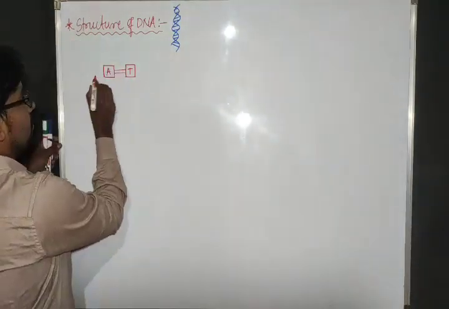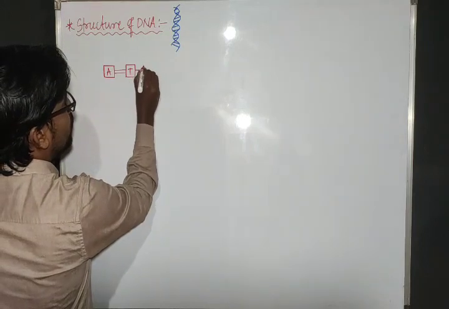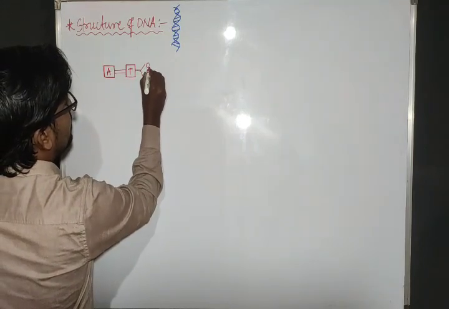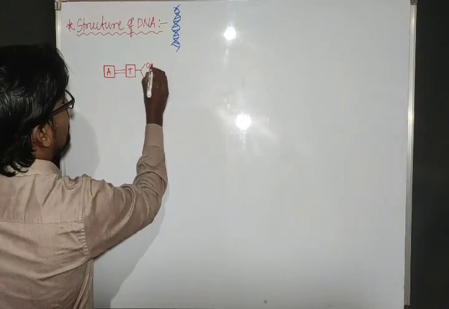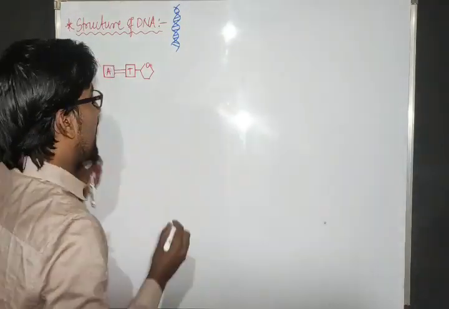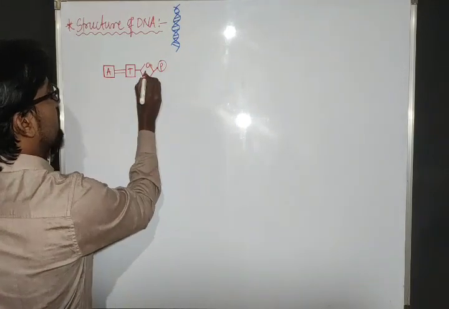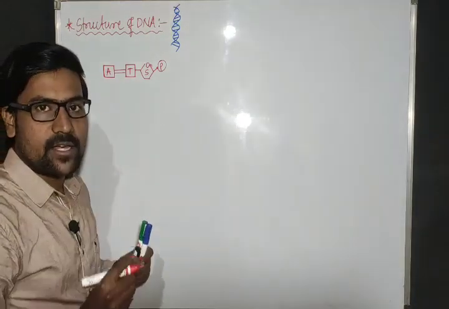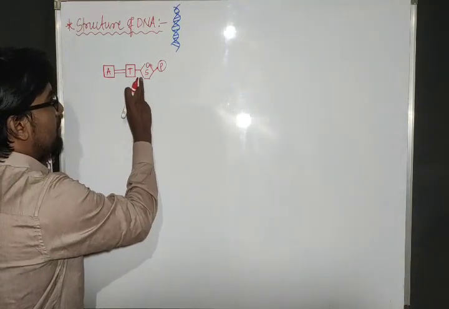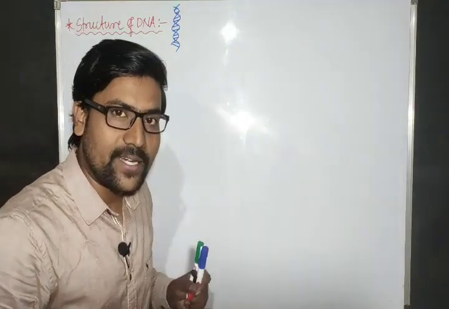Now, this side, the nitrogen base is combined to a pentose sugar. Combined to what? Pentose sugar. And that pentose sugar is connected to what? Phosphate. This is the sugar, right? Nitrogen base, pentose sugar, phosphate, all together we get one nucleotide.